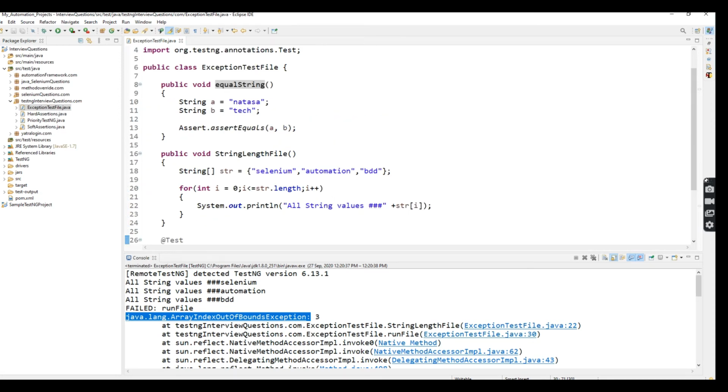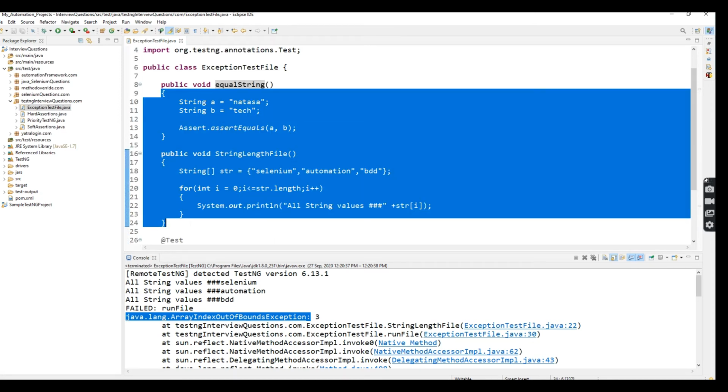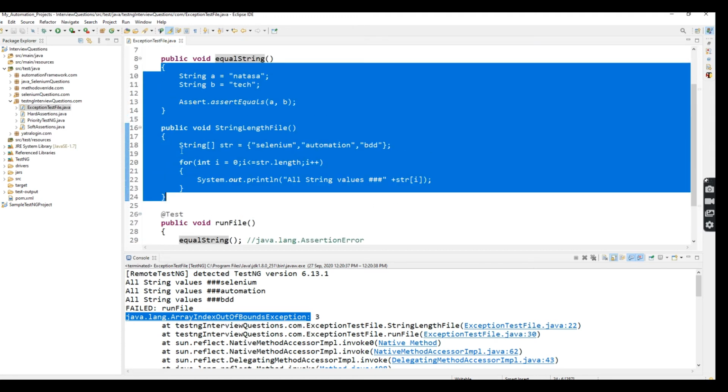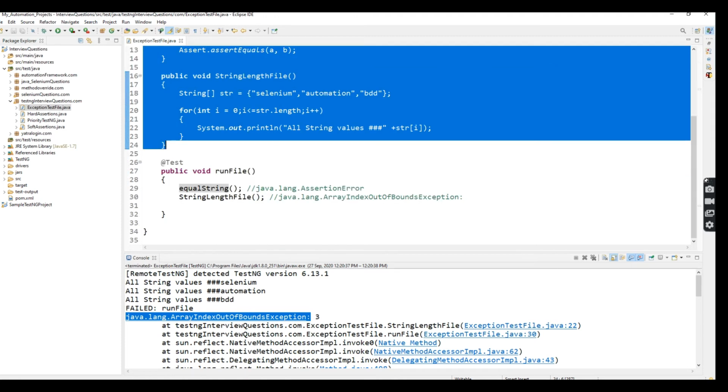So here I created two methods. The conditions of the two methods also fail. I know very well these two methods should fail, but after running them I want to see only a pass in the console. This is my expected behavior. For that case, I'm going to define an expected exception.